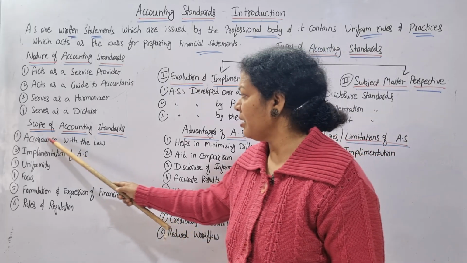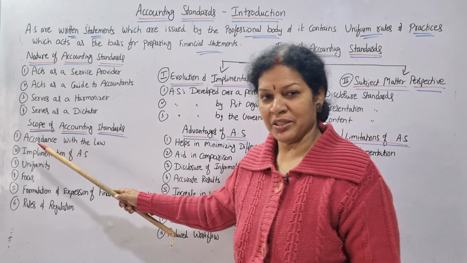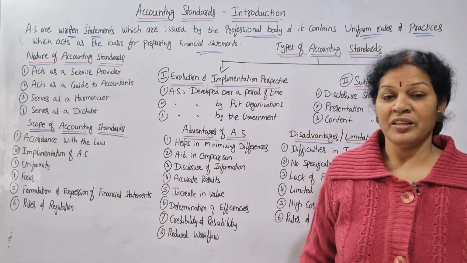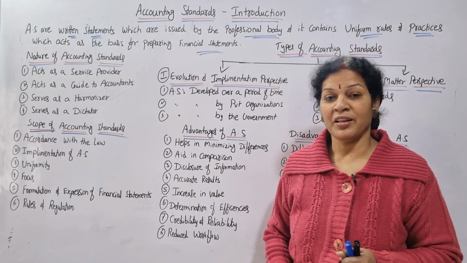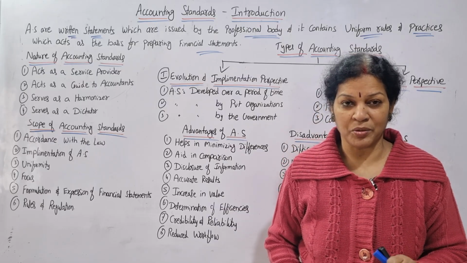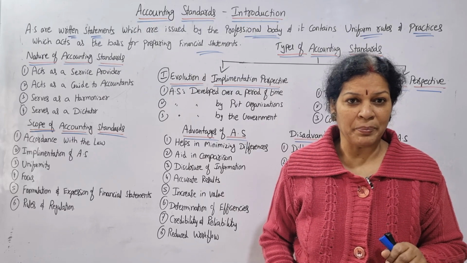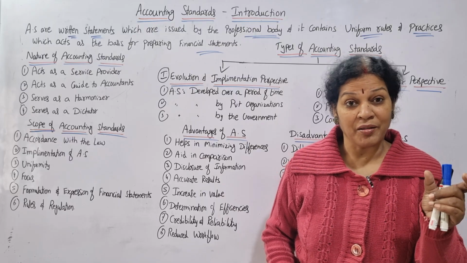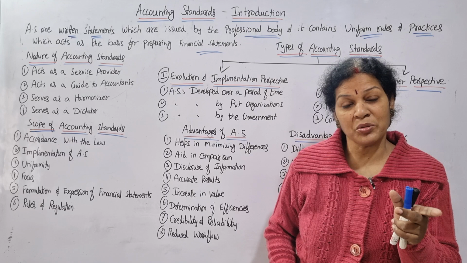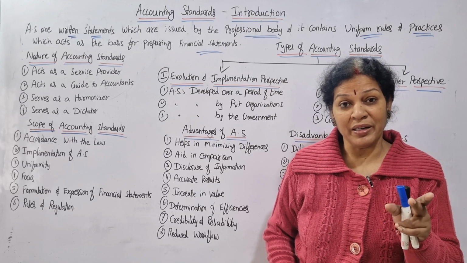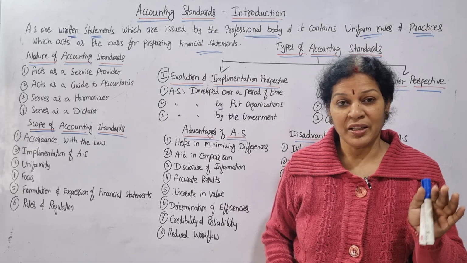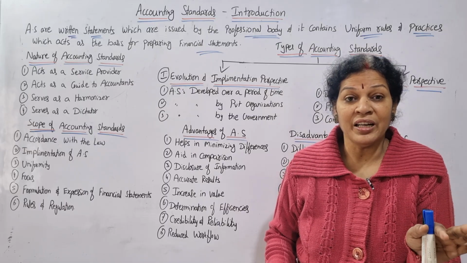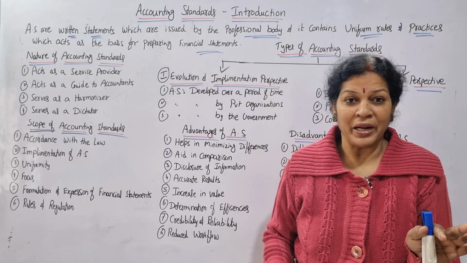First one is accordance with the law. So this is not simply prepared. You will see in the coming classes the process of preparing accounting standards. It's not simply prepared. There is a process. Accordance with the law, company law is also involved. So according to that, whatever they decide, whatever they proceed, is in accordance with the law, not blindly.